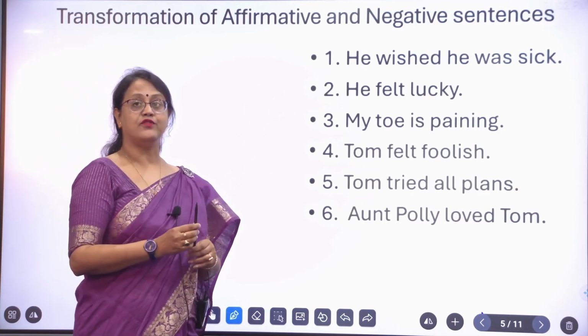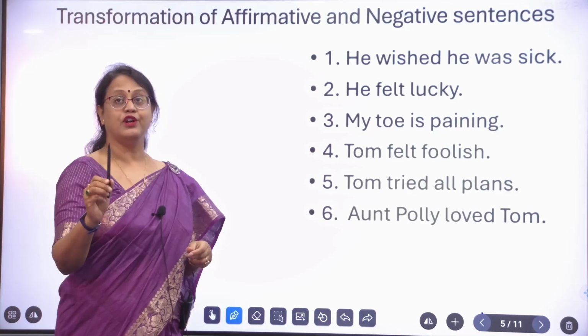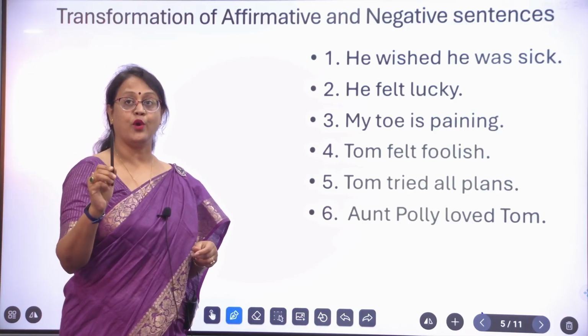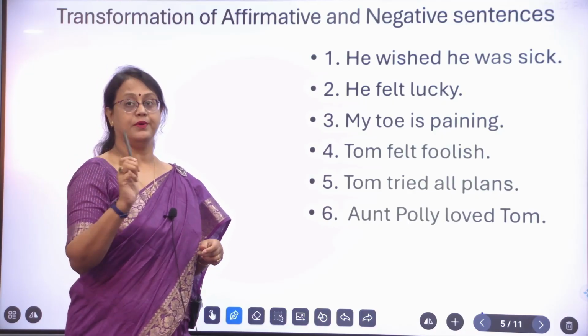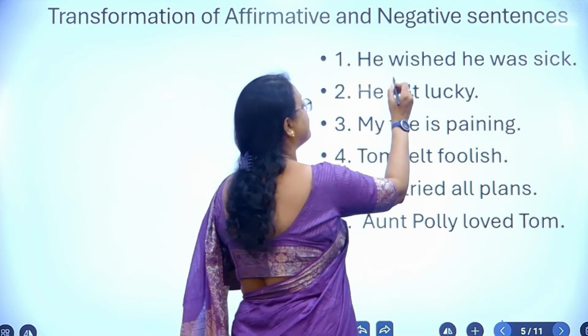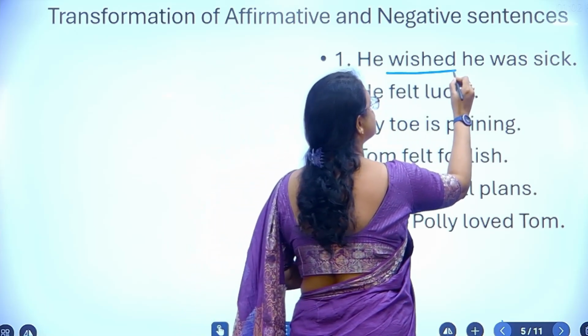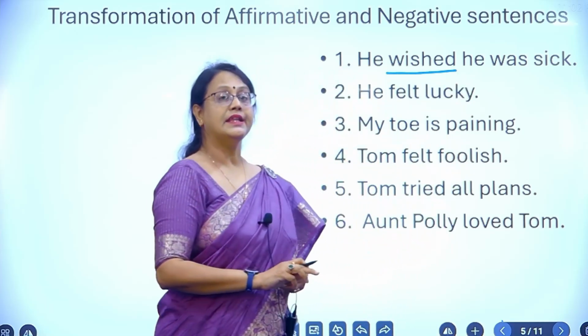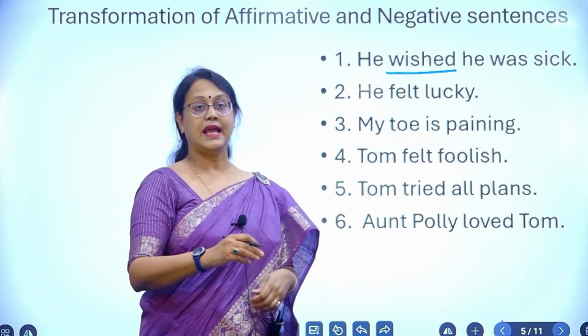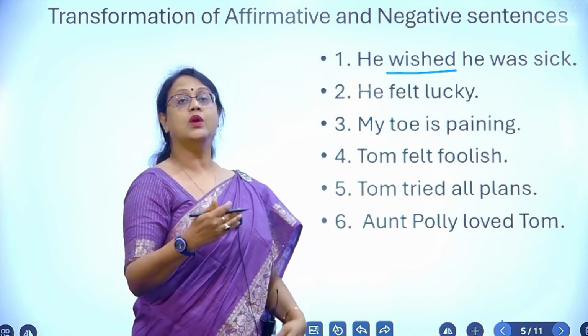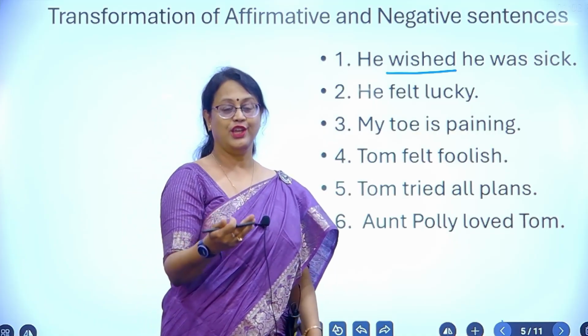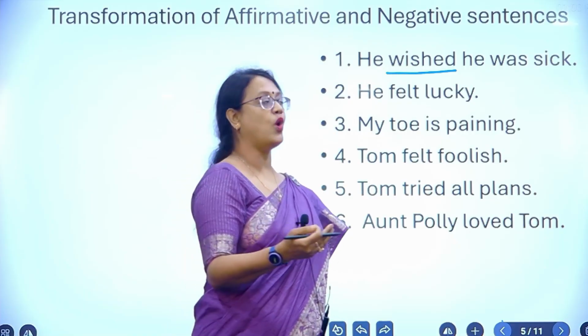First, you have to diagnose or point out the verb. The verb here is wished. The next word determines he wished. What did he wish? He wished that he was sick.